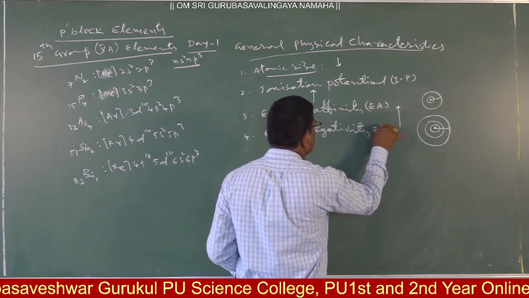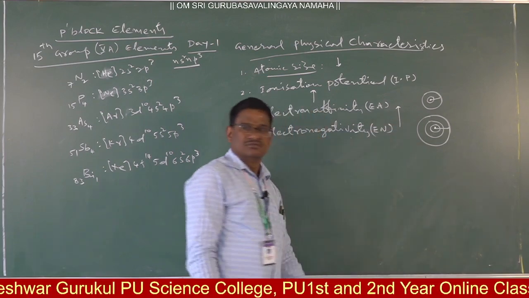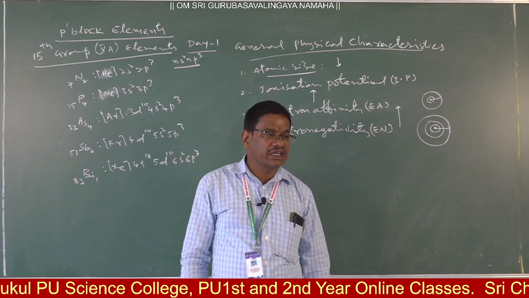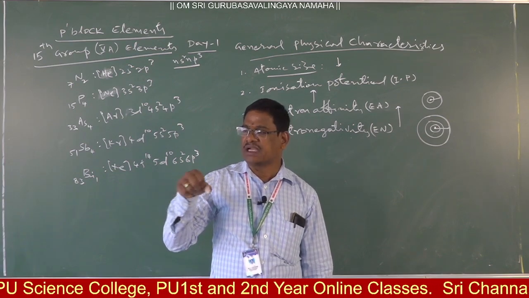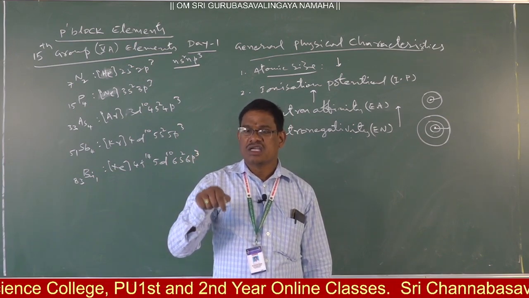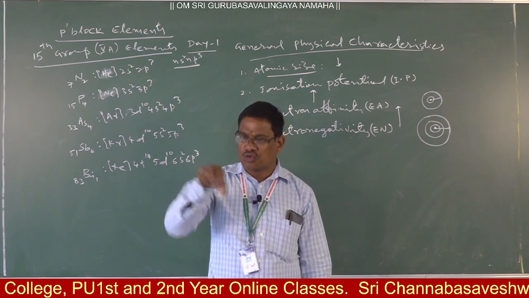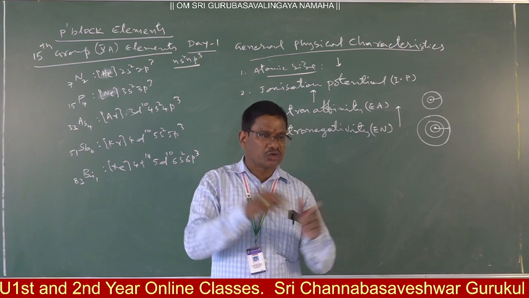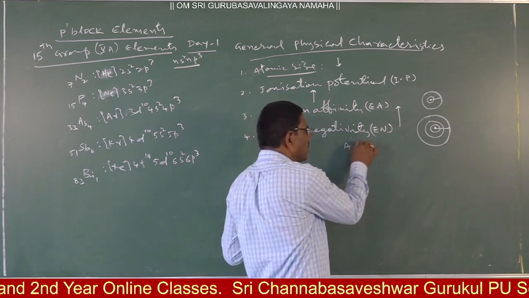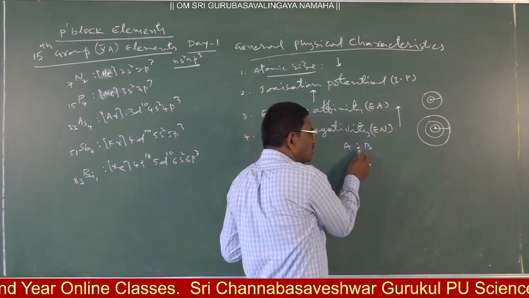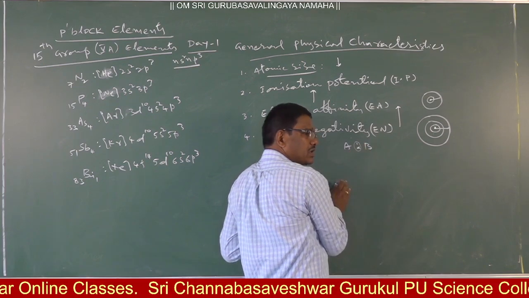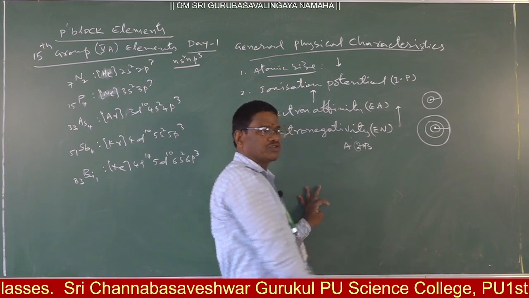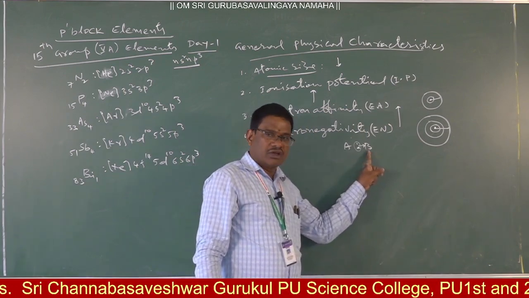Electronegativity is a phenomenon. Here there is no energy change. Already you studied: electronegativity is the tendency of an atom to withdraw the shared pair of electrons towards it from its bonded atom in a molecule. Suppose an AB molecule is there. The shared pair of electrons is withdrawn towards one of the atoms' side.